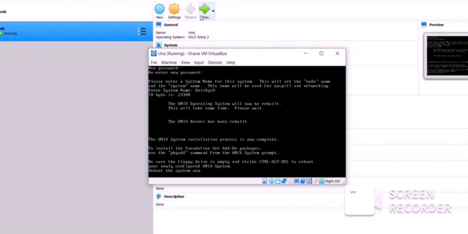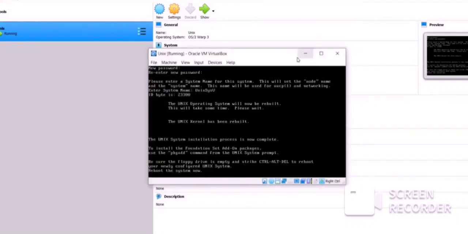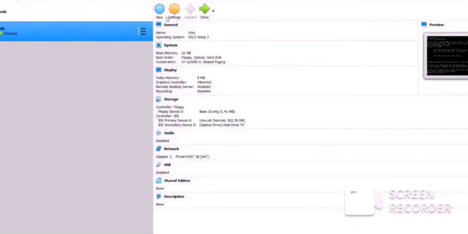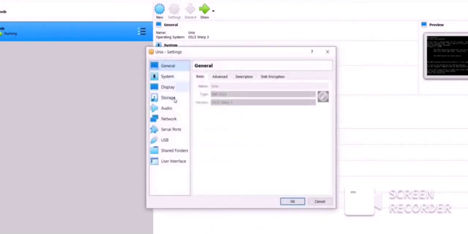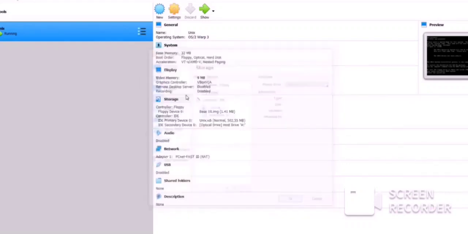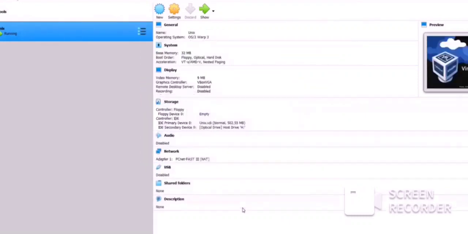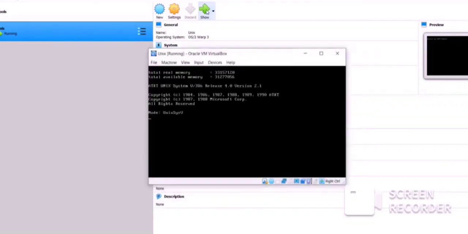Then it is asking to reboot the system. As I already told you, we have to first delete all the files. Not delete, just remove, and then again we have to reset, that is reboot. Reset this. Now hit the start button.